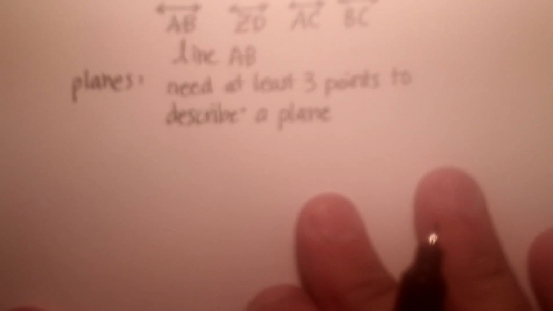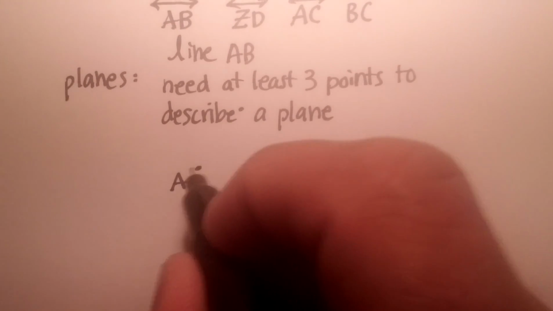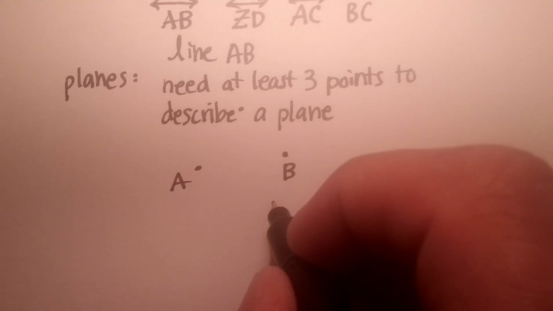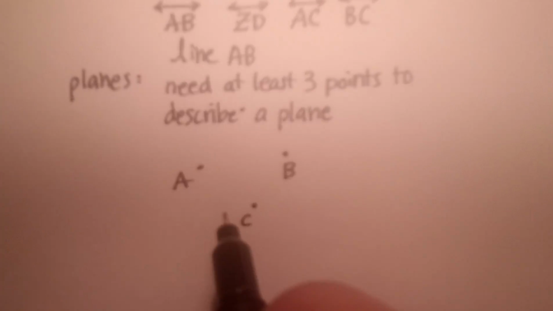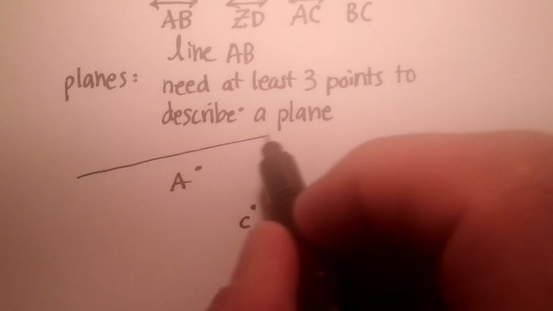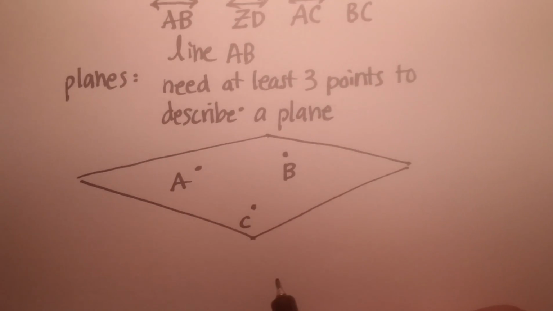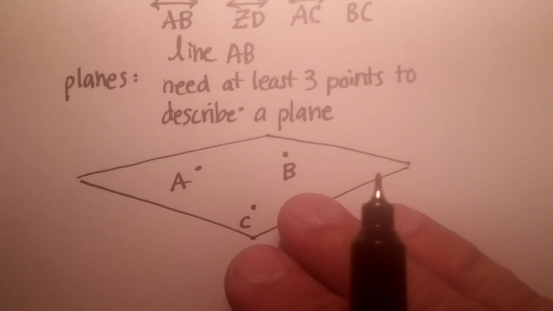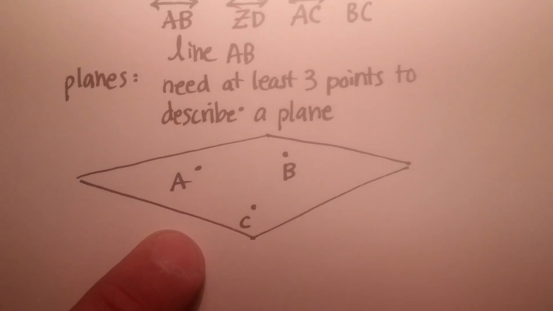Now, when you are drawing a plane, let's do this. We'll go A and B. Now, with just 2 points, I can actually draw a straight line, can't I? But the 3rd point, I want to be off that line. So let's put it down there. These 3 points all lie on the same plane. They lie flat on the same plane. Think of this as like a sheet of paper, and all 3 points are on that plane. Okay, not like one's above it and one's below it.